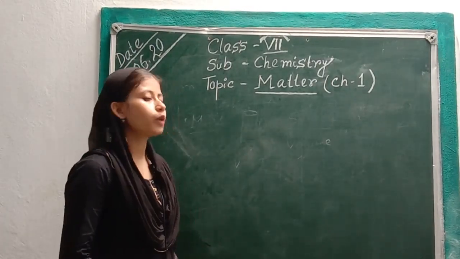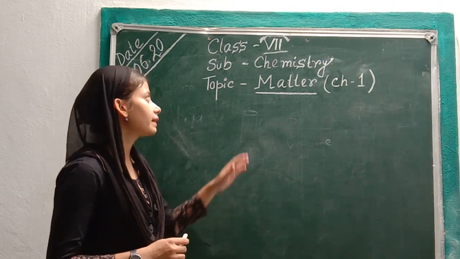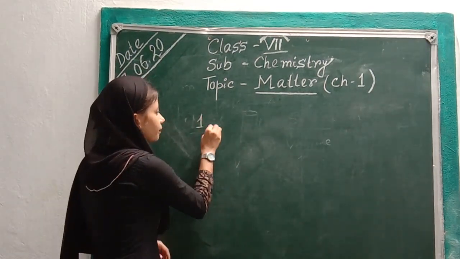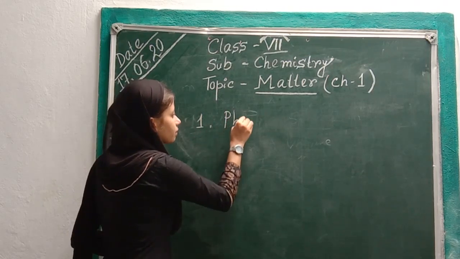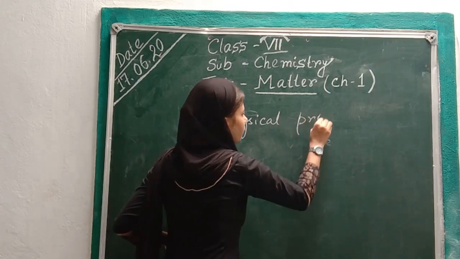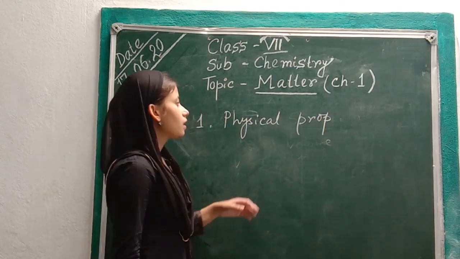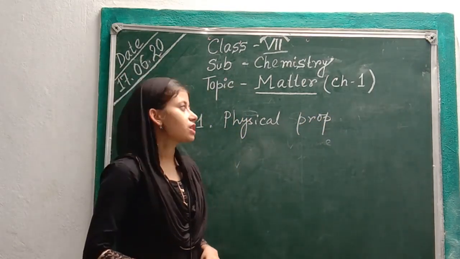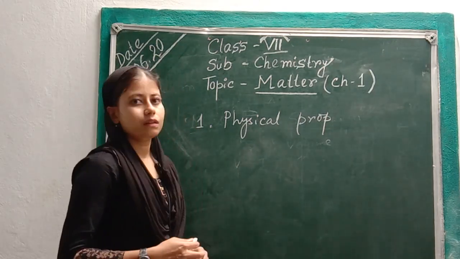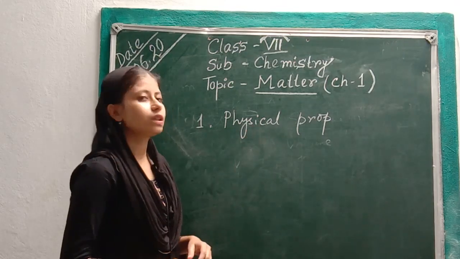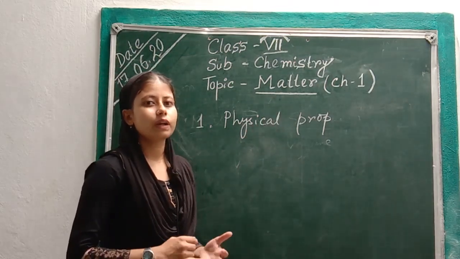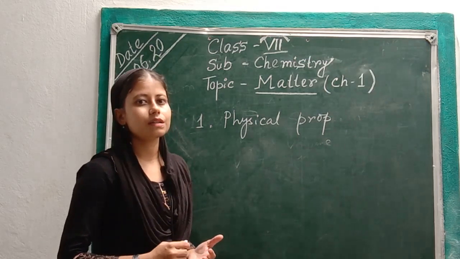Now there are two properties on the basis of which matter can be categorized into groups. The first property is physical property. A physical property is a property that we can measure or feel or see or smell. On the basis of physical property, matter is of three kinds: solid, liquid, and gas.